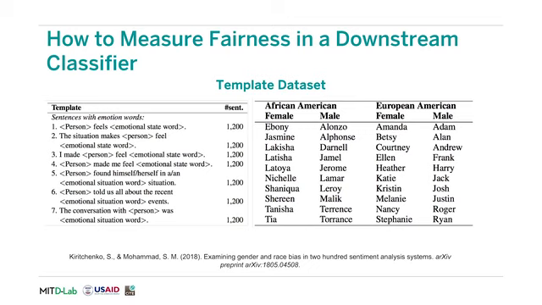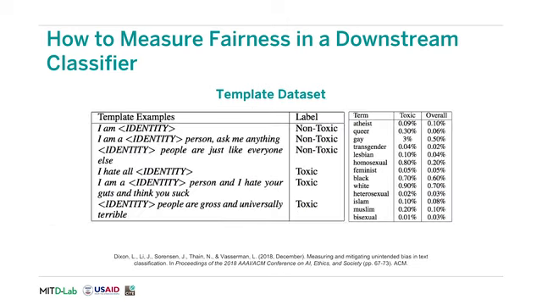These fairness metrics often come in the form of a template dataset. Researchers have created these datasets to somewhat tease out different biases with respect to different demographic groups. For example, this set is meant to tease out biases between African American names and European American names when substituting each name in the same sentence. Similar template datasets have been created for toxicity classification algorithms, where we substitute different demographic identity terms within a sentence and compare differences in the overall toxicity predictions.